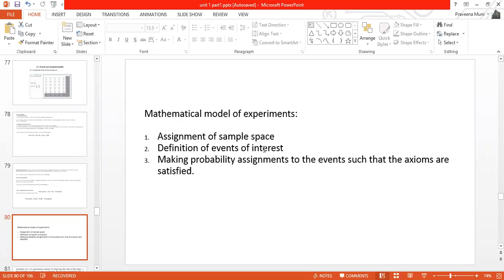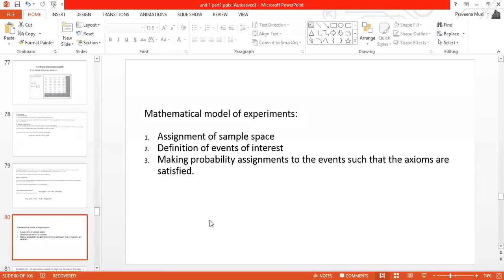Then we have to define the event of interest. Then we have to assign the probability. Probability will be assigned to the events such that the axioms are satisfied. Whenever we are assigning probability to the events, we have to check that the probability should satisfy the axioms.